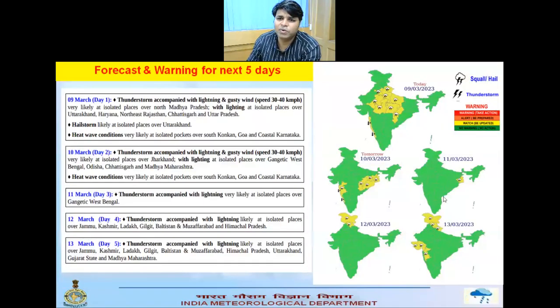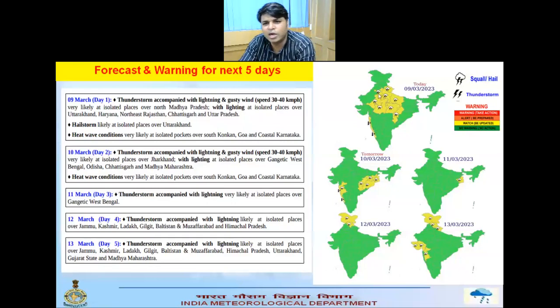And the forecast and warning of today: due to the WD and the cyclonic circulation, thunderstorm with gusty wind of 30 to 40 at isolated places over North Madhya Pradesh, with lightning over Uttarakhand, Haryana, Northeast Rajasthan, Chhattisgarh and Uttar Pradesh on day 1, and hailstorm also over Uttarakhand on day 1, and heat wave condition over Konkan Goa and coastal Karnataka on day 1 also.